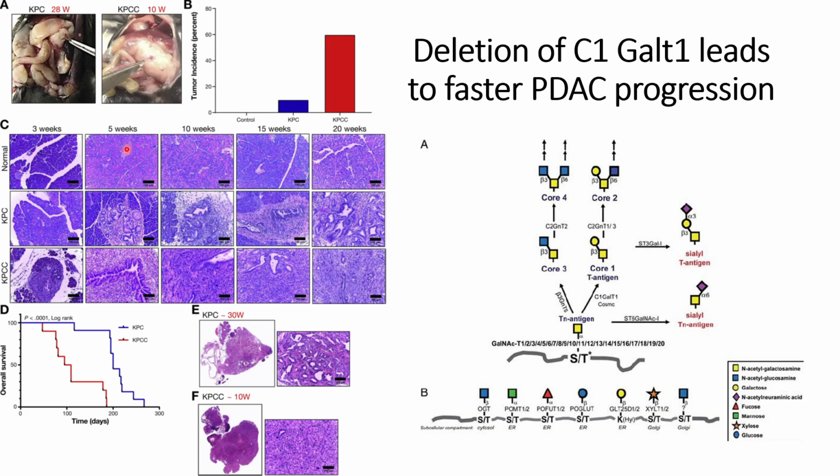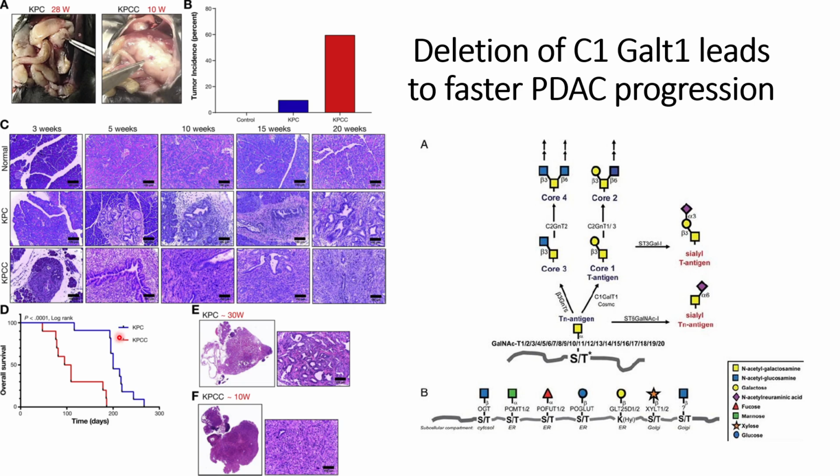Thereafter, they also did a histology analysis, and they found a faster rate of PDAC progression in the KPCC mice compared to the KPC mice. As we can see here, at only 10 weeks tumor progression can be seen, whereas in the KPC mice not much tumor has been observed.